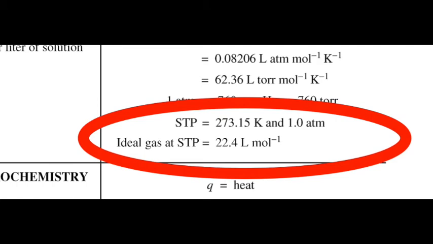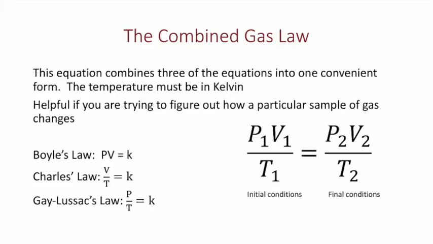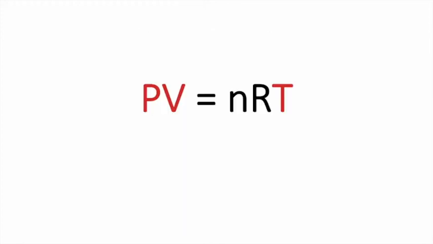What if the pressure and the temperature and the volume all change? This is where the combined gas law comes in handy. This gas law combines Boyle's law, Charles's law, and Gay-Lussac's law, and it can really come in handy. We'll start with PV equals nRT. We're going to be holding n and R constant.